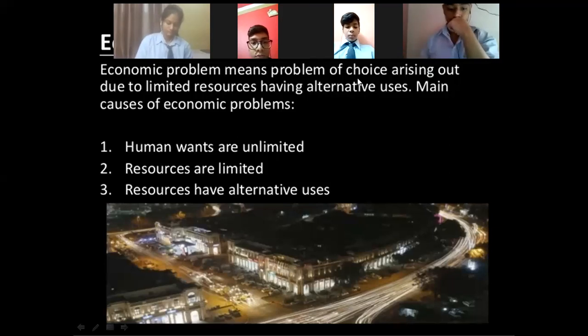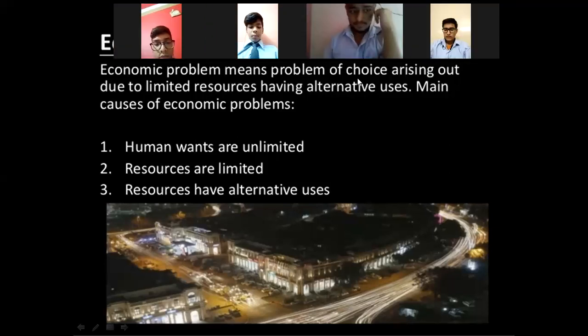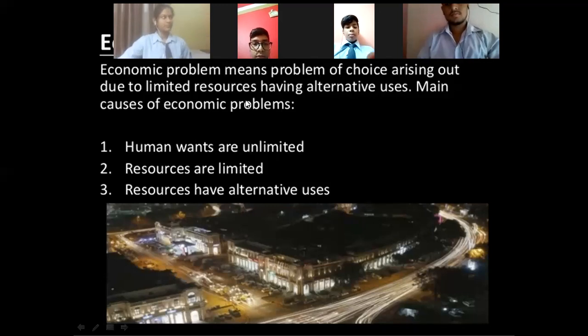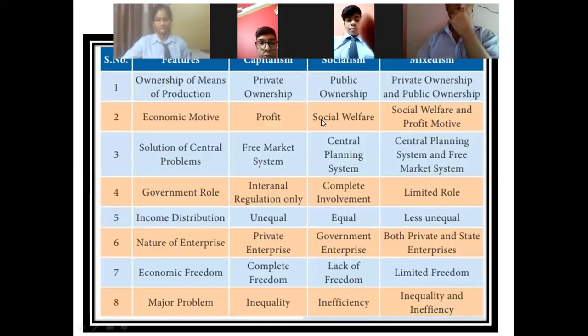Resources, of course, have alternative uses. That means we can use a resource in many ways. And also, wants are unlimited. Human wants are unlimited. That is why we have to select, out of the available resources which can be used in alternative ways, which wants we can fulfill now and which wants should be postponed. That is basically the economic problem and its causes.